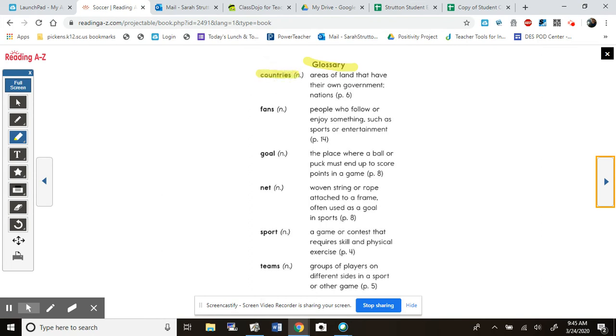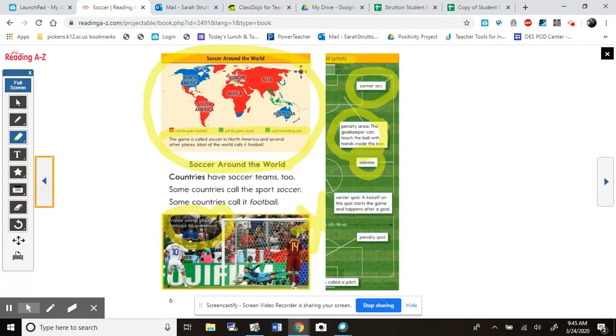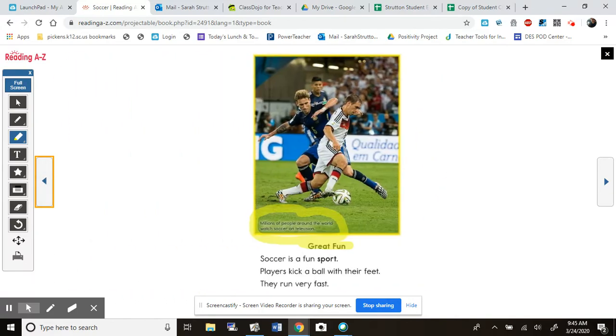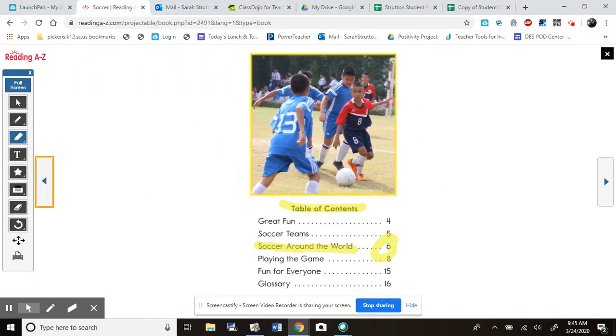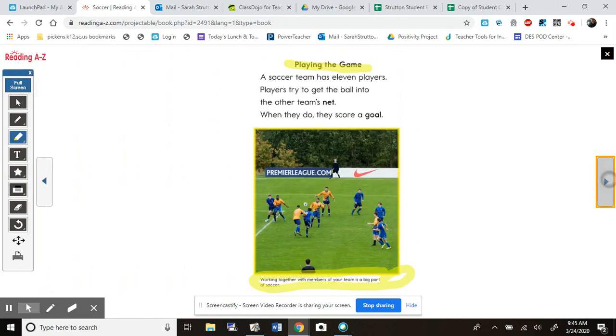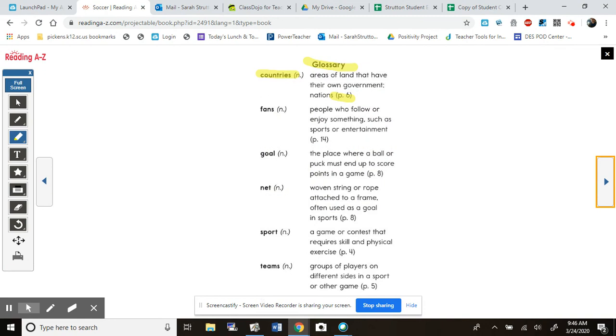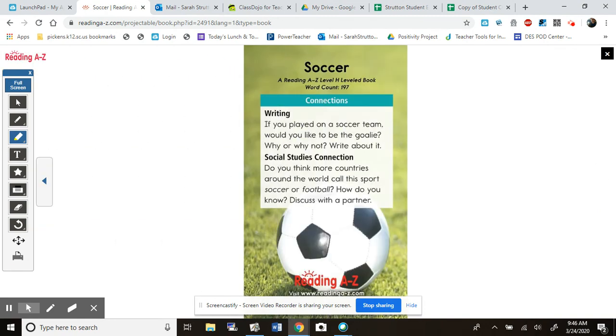So this word is countries, and that means areas of land that have their own government or nations. And I can find that on page 6. So if I go back, I don't know if my pages are numbered, on page 6. That's the soccer around the world. Oh, here's that word right here, countries. So you can use that glossary, flip back to it, to define some of those words if you were confused about what they meant, and then it tells you where to find them again in the book.